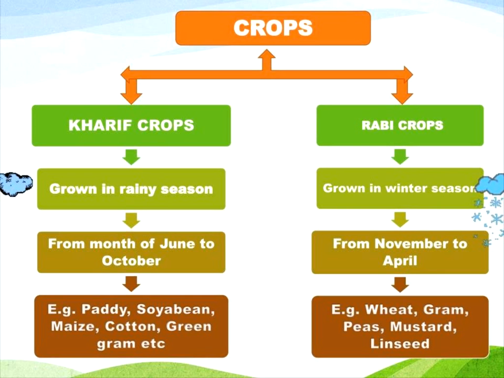Don't forget this. There are mainly two crop types here, Kharif crops and Rabi crops. Paddy, soya bean, maize, cotton, green gram, etc. are Kharif crops. Beet, gram, peas, mustard, linseed. These are the Rabi crops. Okay, that is the term you can go for.